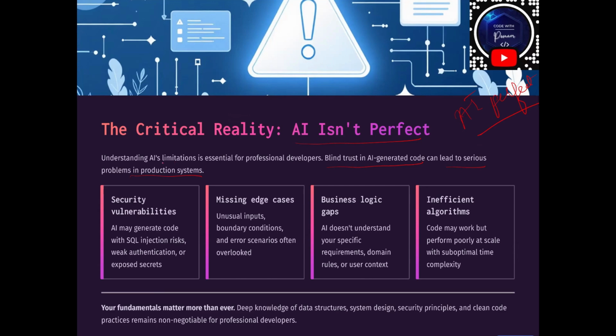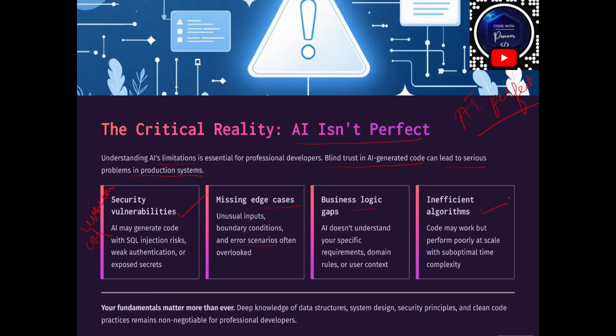So it always has certain limitations. What can it do? It can generate insecure code, so there can be security vulnerabilities. It can miss certain edge cases. It can miss error scenarios, which are very important. It can also miss the business logic, so there could be a gap there. It will not fully understand your business requirement, and it may produce inefficient algorithms, so it would take much more time to execute.